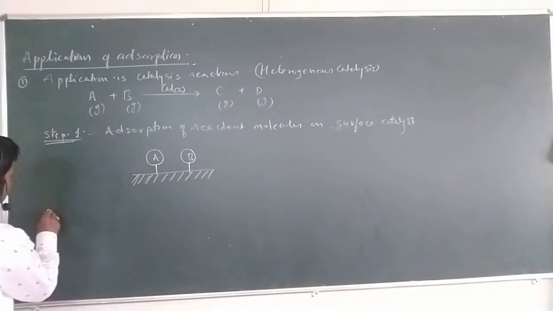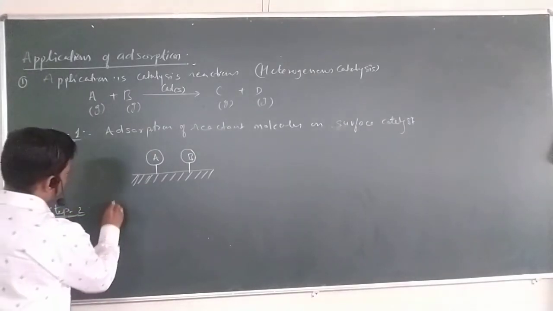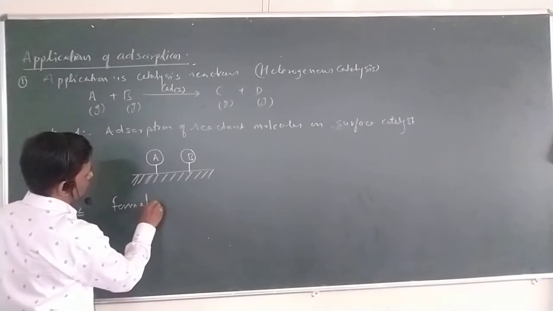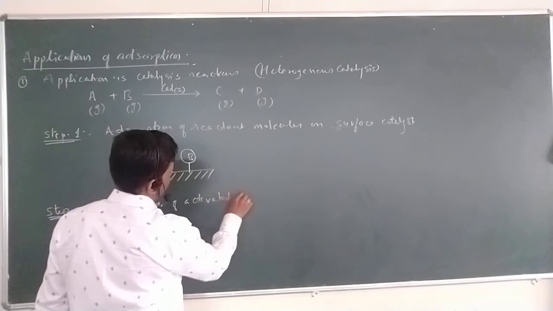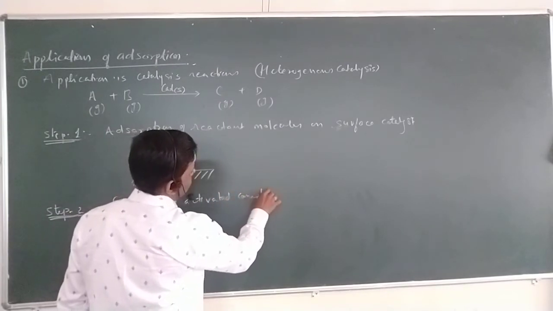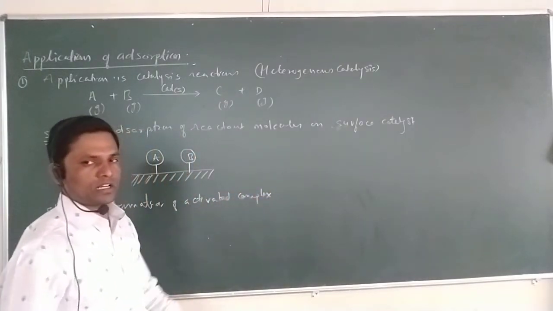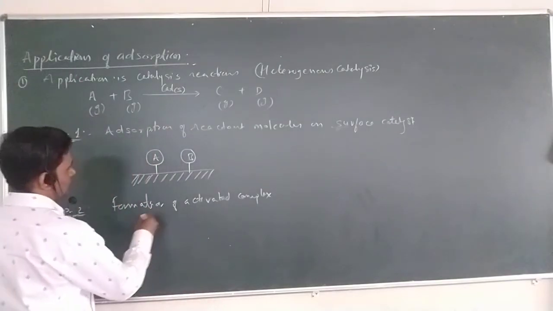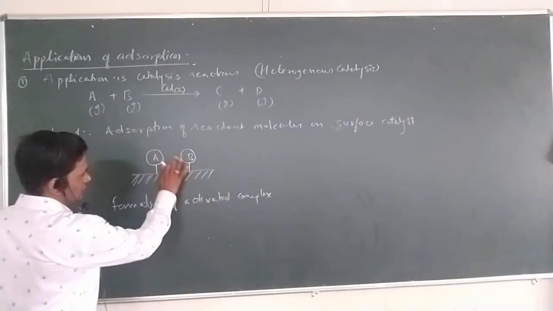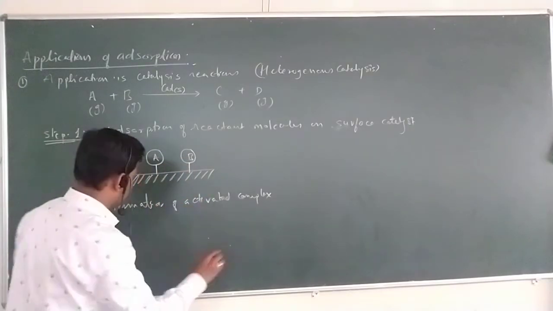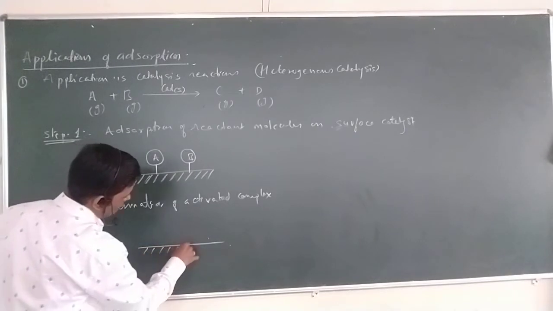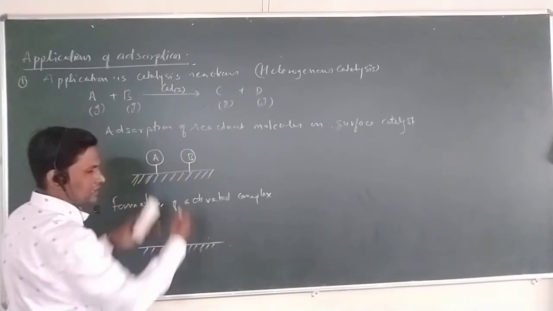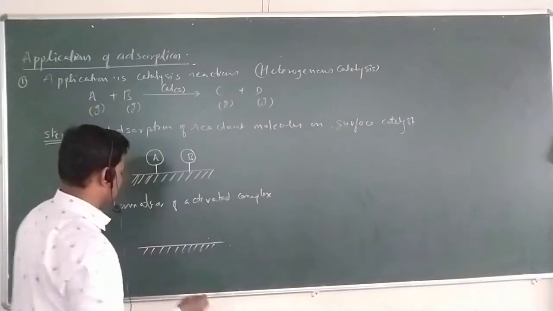In the second step, what is step 2? Step 2 is the formation of activated complex, which is also called the transition state. How is the activated complex formed? Once the reactant molecules are adsorbed on the surface, they come close to each other, they collide with each other, and they form an activated complex.